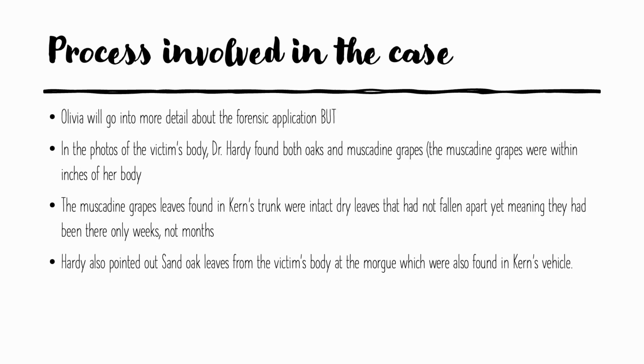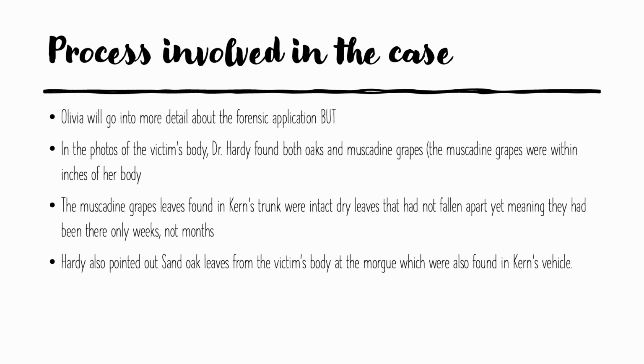And then lastly, the process involved in the case. Olivia will go into more detail about the forensic application next, but in the photos of the victim's body, Dr. Hardy found both oaks and muscadine grapes near her body, and the muscadine grapes were within inches of her body. And then Kern had trees and oaks and grapes in his trunk, and that's kind of how they found where she was located and how that tied in with Kern.